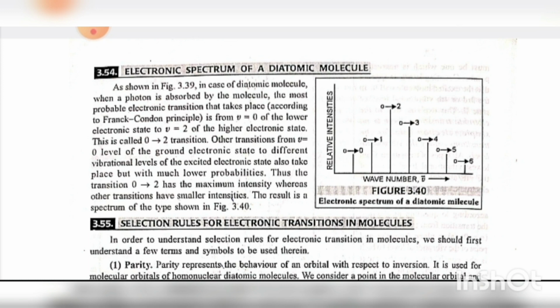Other transitions from the v equals 0 level of the ground electronic state to different vibrational levels of the excited electronic state also take place, but with much lower probability. Thus, the transition 0 to 2 has the maximum intensity, whereas the other transitions have smaller intensity. The result is a spectrum of the type shown in figure 3.40.